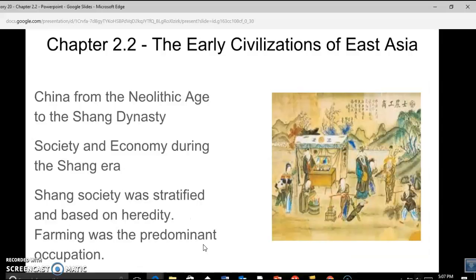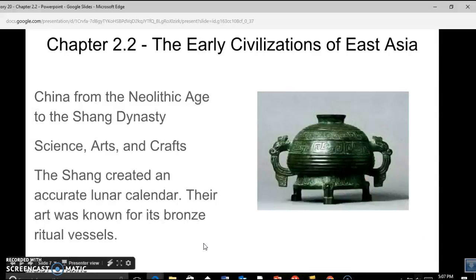Society and economy during the Shang era. Shang society was stratified and based on heredity. Farming was the predominant occupation, as it was in most early civilizations. Farming dominated traditional ancient Chinese society. Science, arts, and crafts. The Shang created an accurate lunar calendar. Their art was known for its bronze ritual vessels. These are just two among many cultural and other achievements, scientific, by the Chinese.